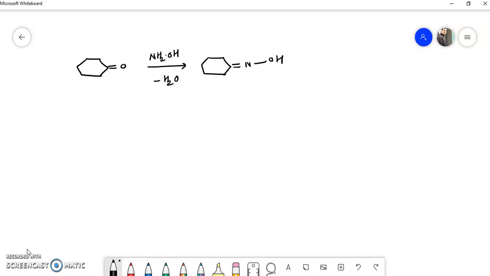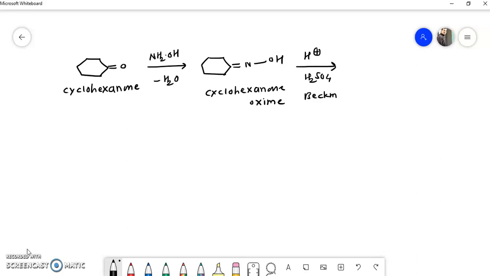Now we know that this is the starting material of our Beckmann rearrangement. When cyclohexanone is treated with NH2OH, there is a formation of cyclohexanone oxime. And when this cyclohexanone oxime is treated with H plus, H2SO4, there is a Beckmann rearrangement, and we get this product. I will write the structure of the product here.